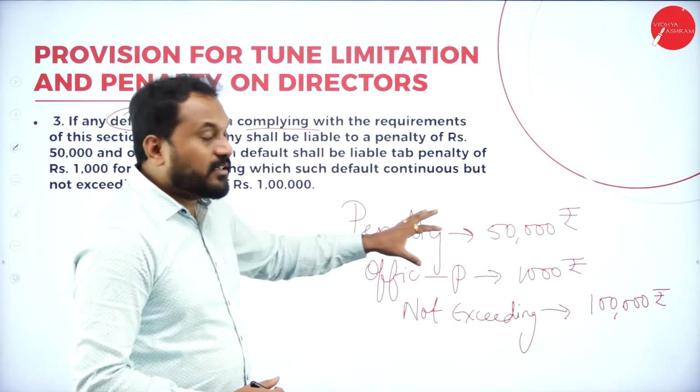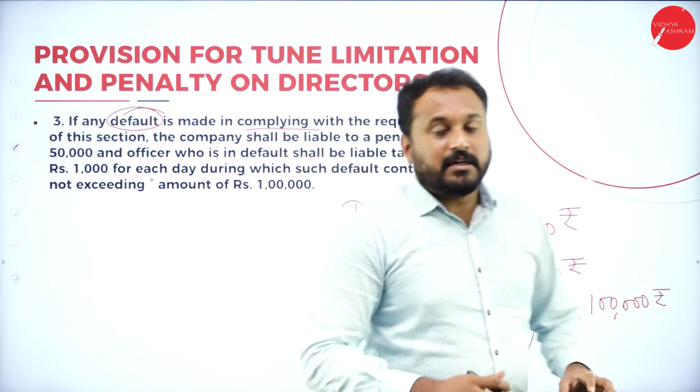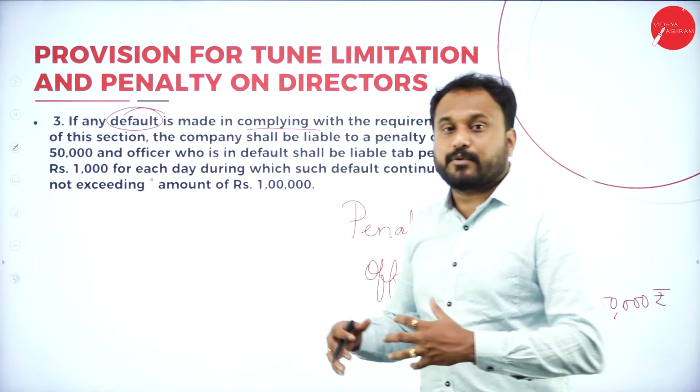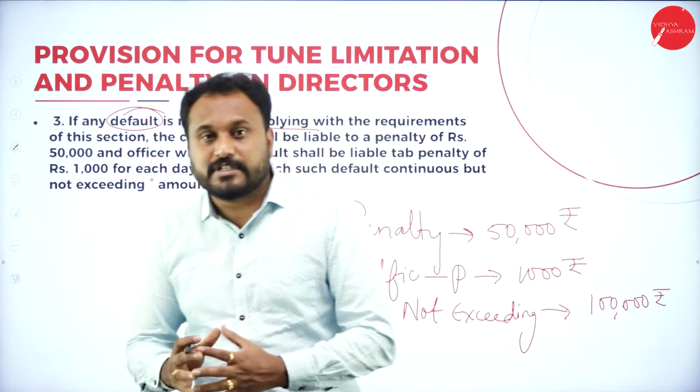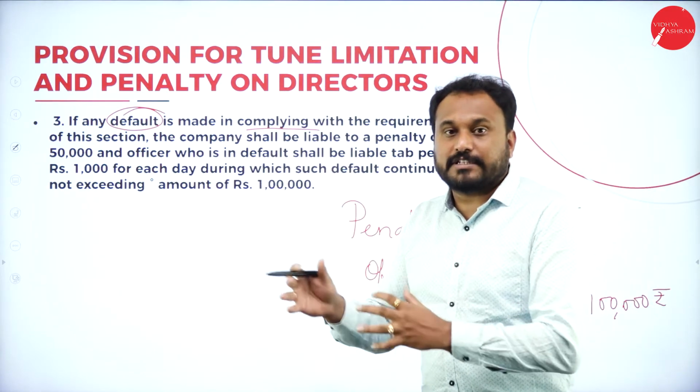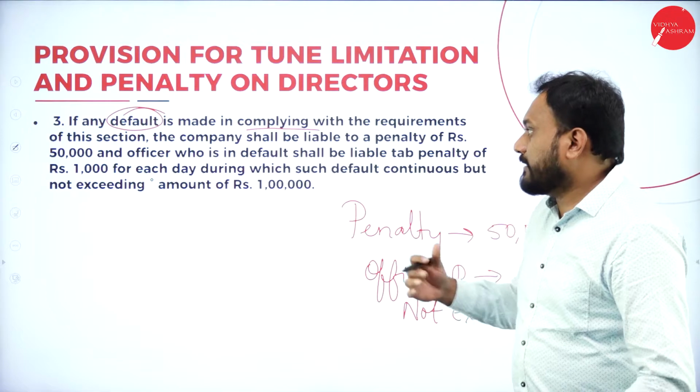This is what the Companies Act goes with, that is the 2013 Companies Act, and here we are going with the Ordinance of 2018. So please understand, in the Ordinance of 2018, that is 10A, we have the provision.